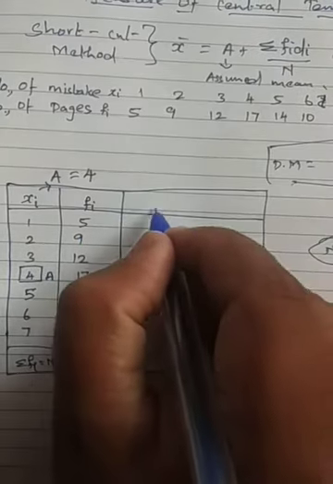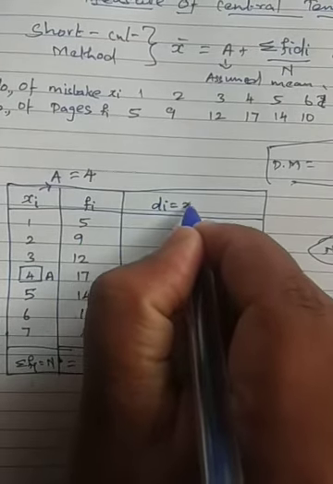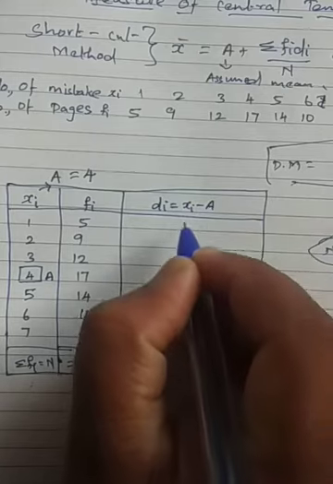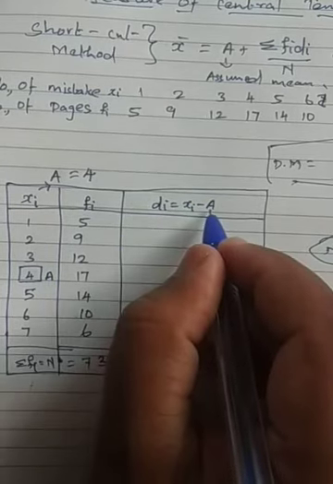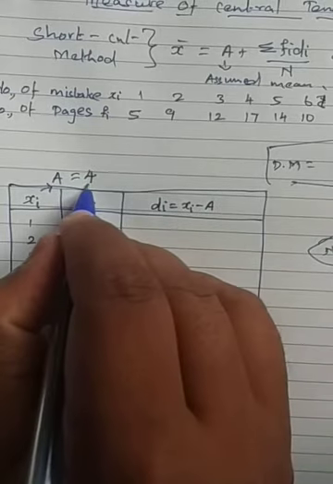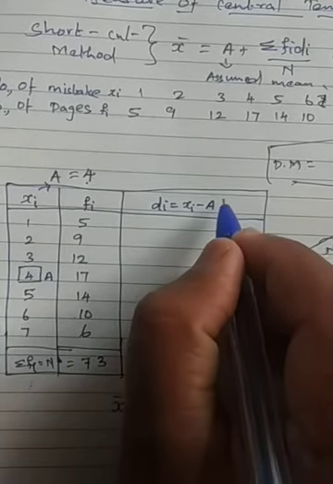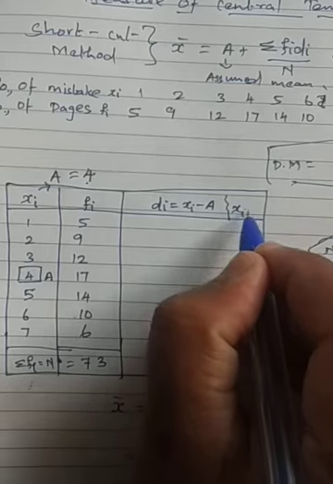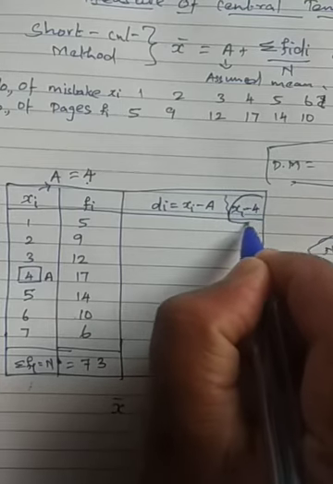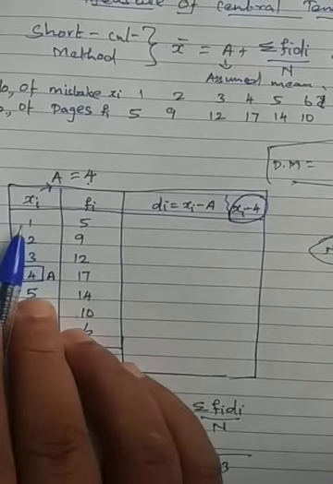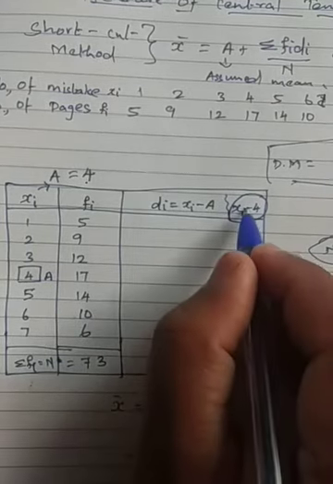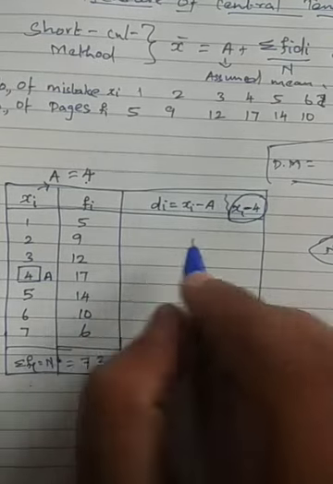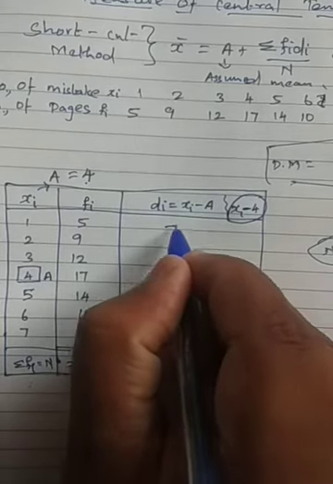Now we need to get di. What's the di formula? xi minus a. xi is this value. You have to subtract a from it. The a value you got is 4. Therefore we can write it shortly as xi minus 4. For understanding purposes I have written it out. So what is xi here? 1. So 1 minus 4, how much are we getting? 1 minus 4 is minus 3.